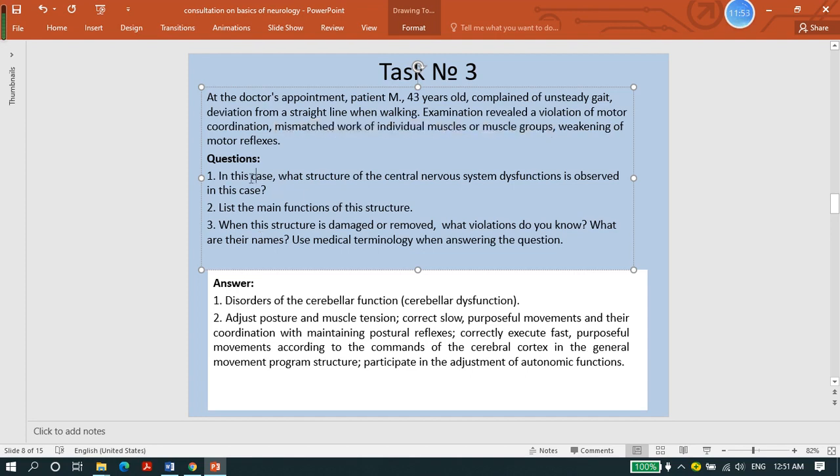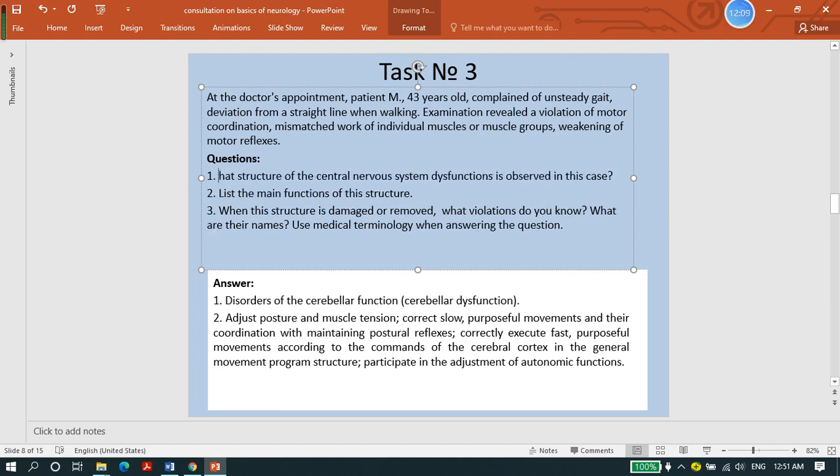In this case, question number 1: what structure of the central nervous system dysfunction is observed in this case? Some mistakes occurred there. And question number 2: list the main functions of these structures.